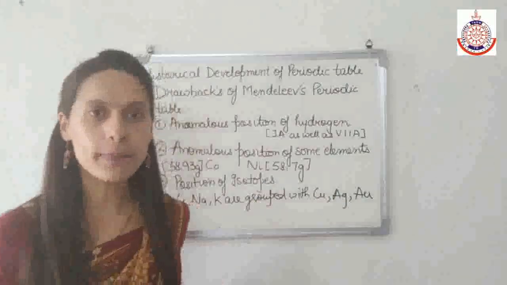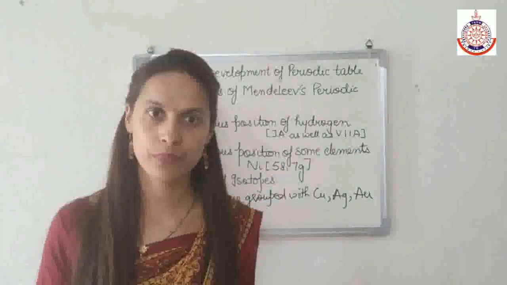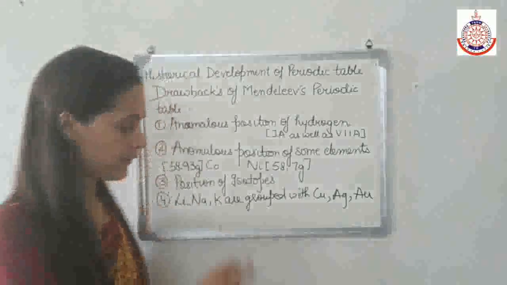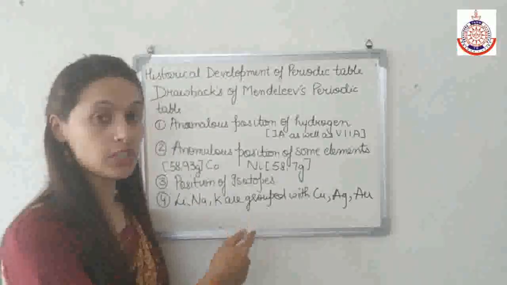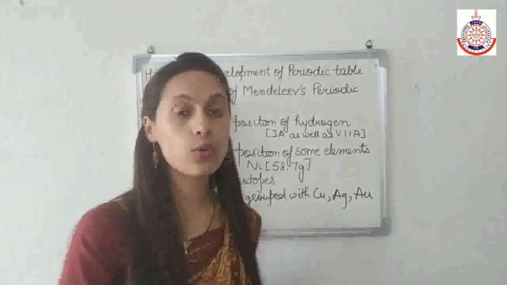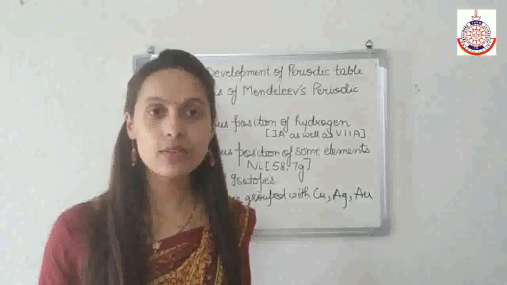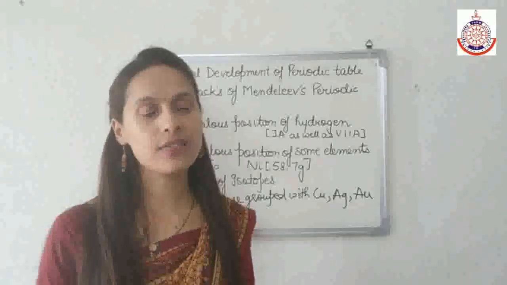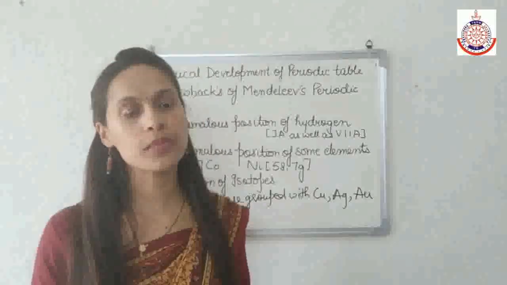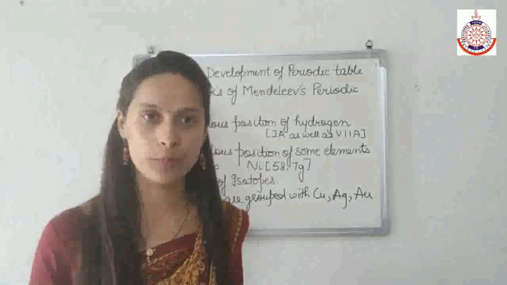So on what basis are these elements grouped in a similar group? Clear or not? Lithium, sodium and potassium are highly reactive metals, whereas copper, silver and gold are least reactive elements. These elements are entirely different from each other, and in Mendeleev's periodic table we get these elements in a similar group.